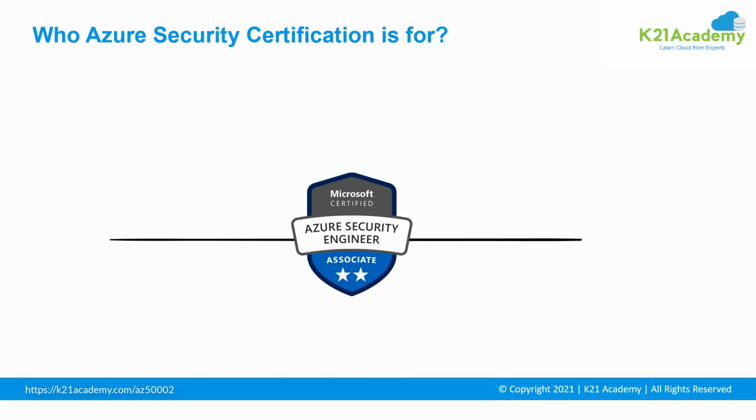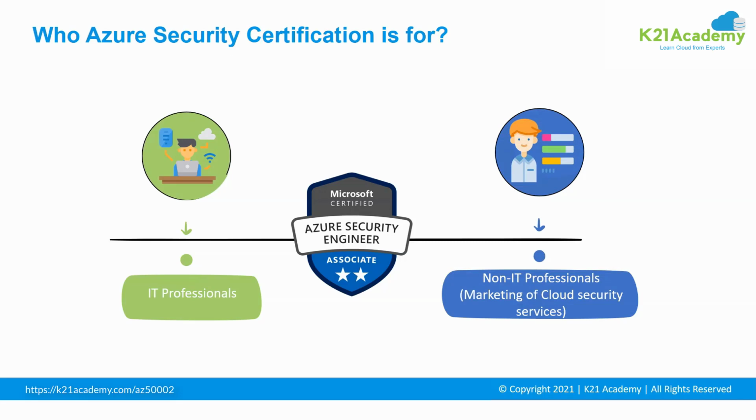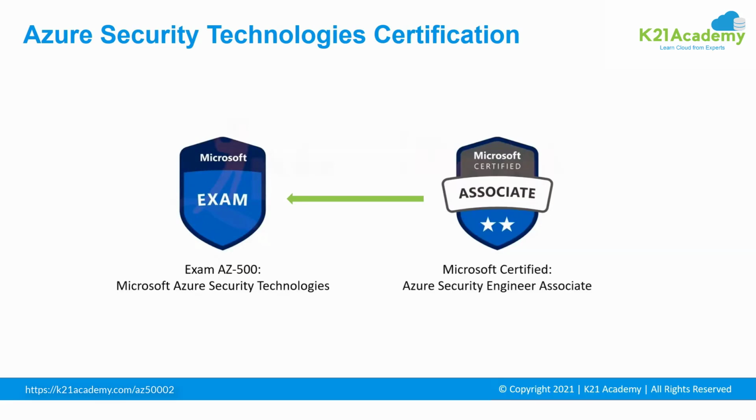Now, who is the Azure Security Certification for? This certification is for people with technical backgrounds who are looking to start their career and are especially interested in the security aspect of the cloud, or those who want to validate their knowledge level around cloud security. It is also for people with non-technical backgrounds involved in marketing of cloud security services and solutions. You will get the Azure Security Engineer Associate certification by passing the Microsoft Azure Security Technology exam, that is AZ-500. This certification provides a way to develop your cloud security skills and also demonstrate your skills to potential employers, hence providing you with an edge and practical knowledge too.